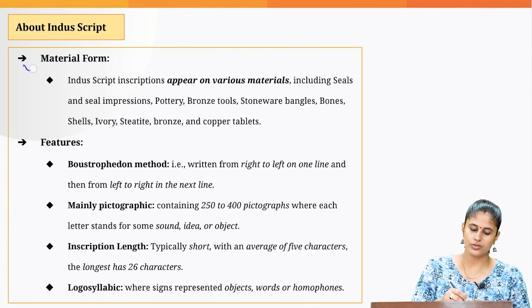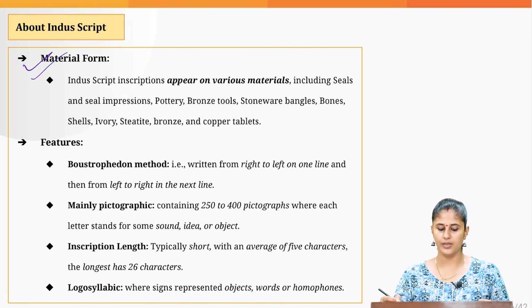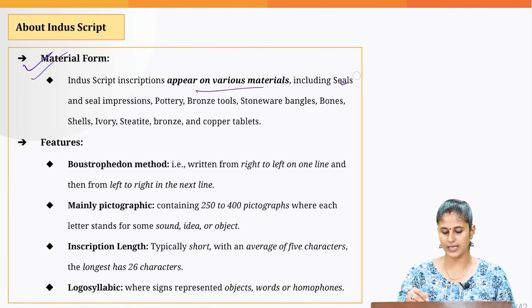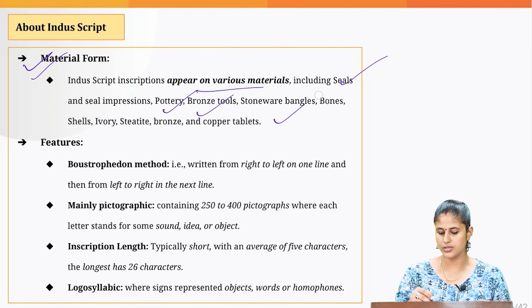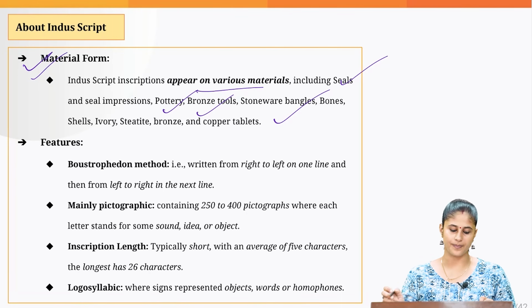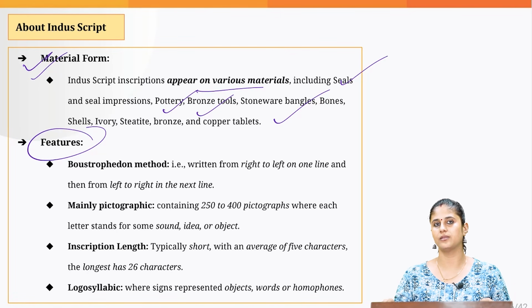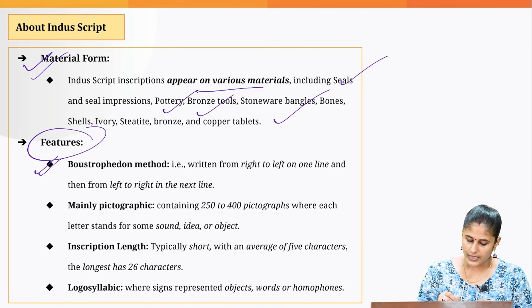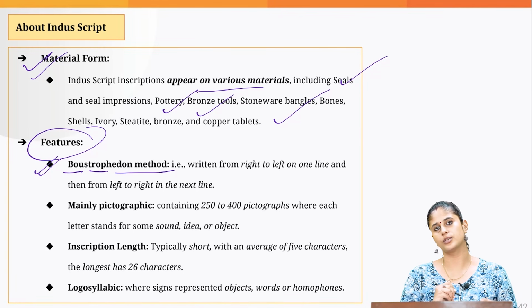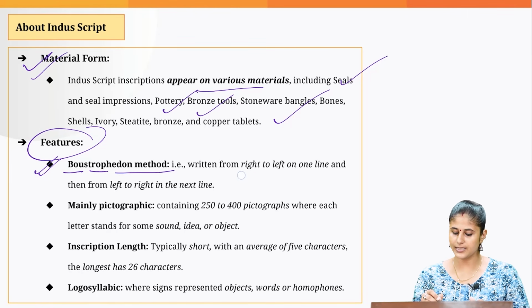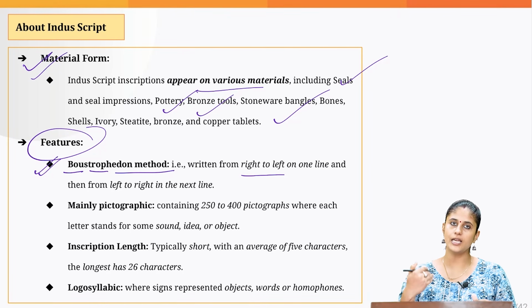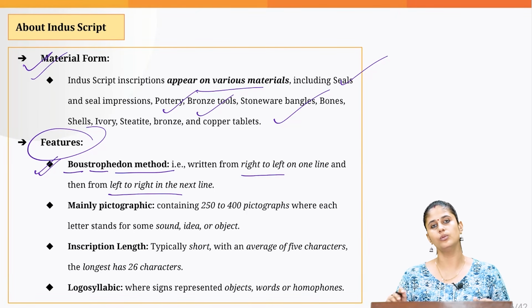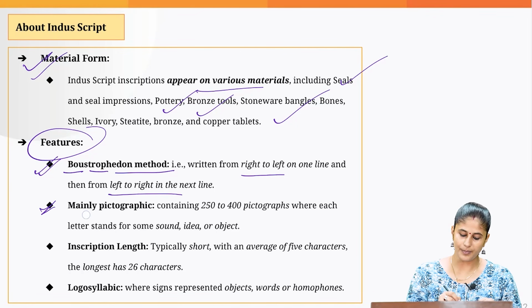First and foremost, where all can we see this particular script? You can see it on various materials like the seals, pottery, bronze tools, stoneware bangles, etc. Now, what are the unique features of this particular script? First and foremost, they use a Boustrophedon method. What is Boustrophedon method? First line is written from right to left, then the alternate line would be written from left to right. Then it is mainly pictographic.